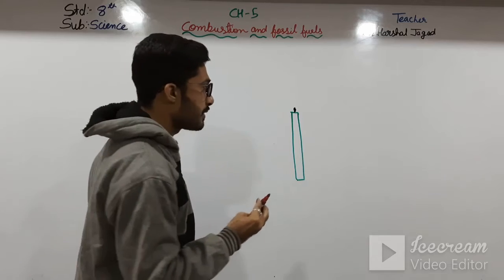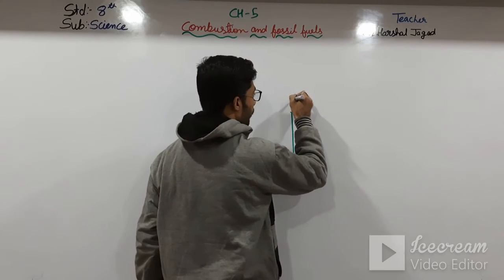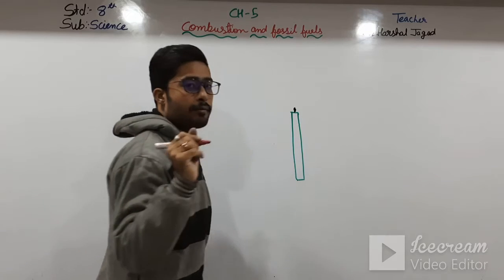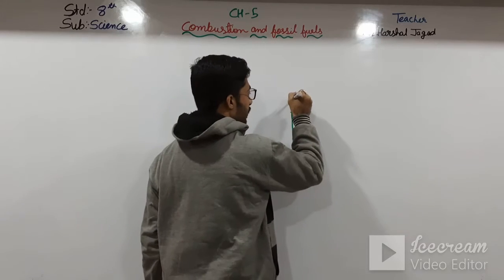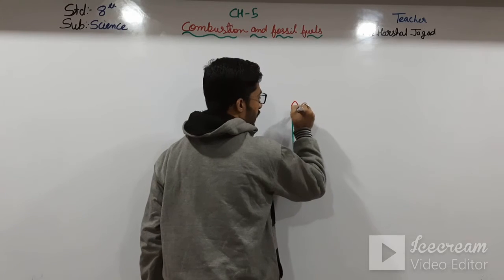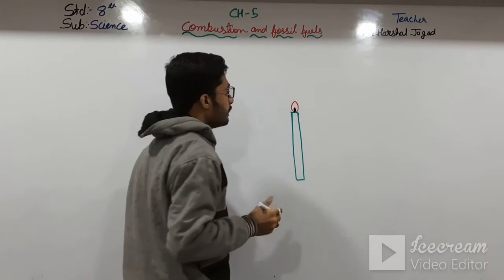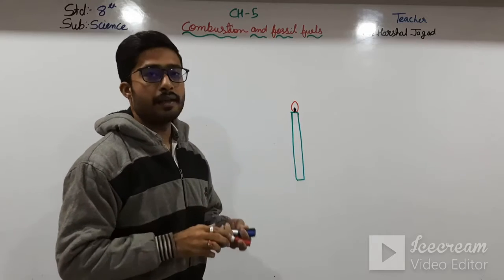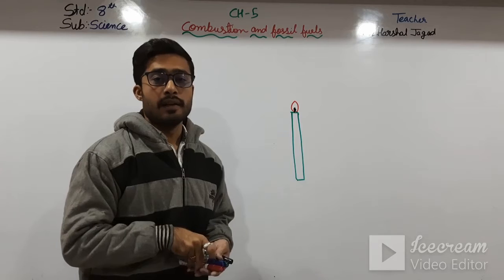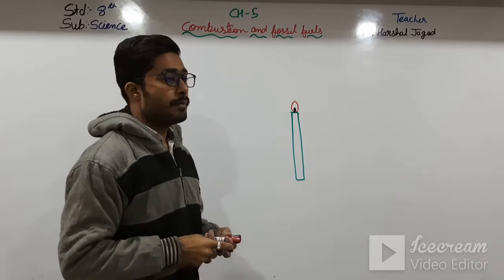And then after comes the red flame, or here is your yellow flame, but I haven't the yellow marker, so I am just going this way. Then this is the non-luminous flame. Why?